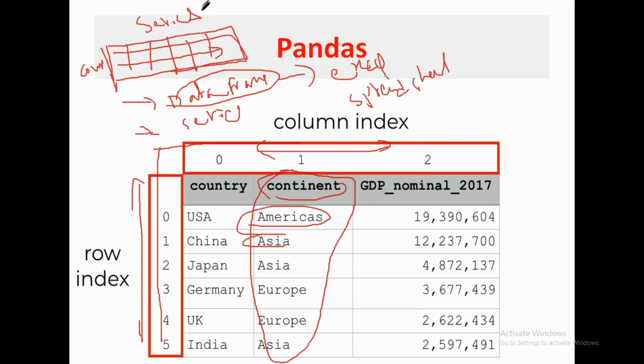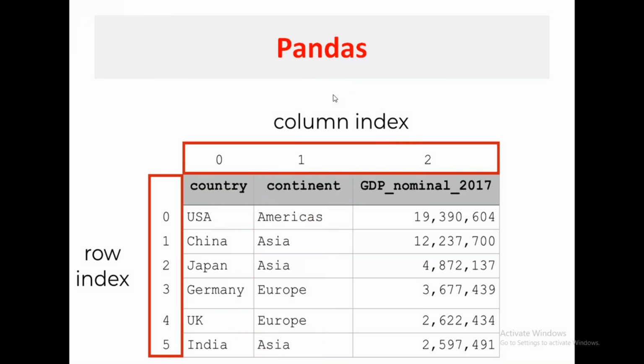The combination of series will give you a data frame. For example, if you have two series here, then it is a data frame. This is the difference between series and data frame. Generally, pandas has these two to work with data. Excel data, CSV data, JSON data, text data, image data can be converted into pandas data frames. It is easy to do that by using various libraries. One such library is pandas.